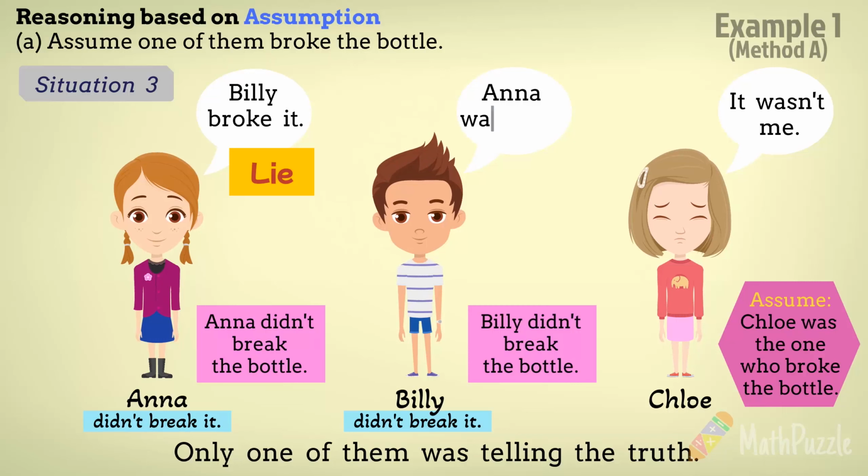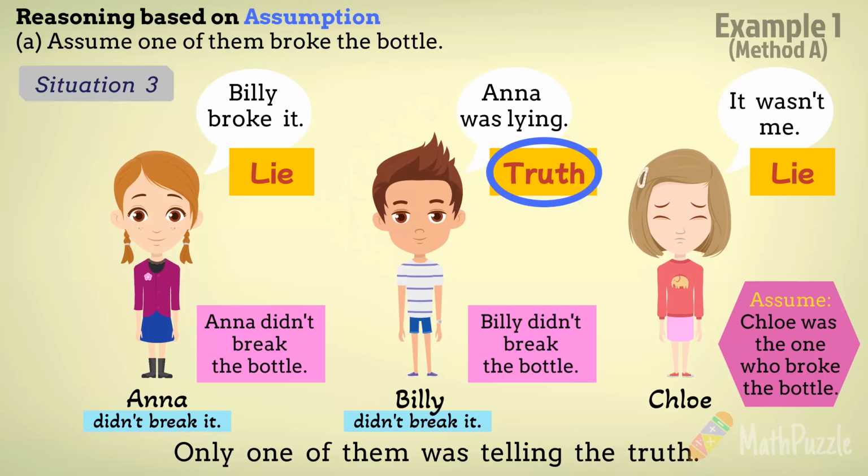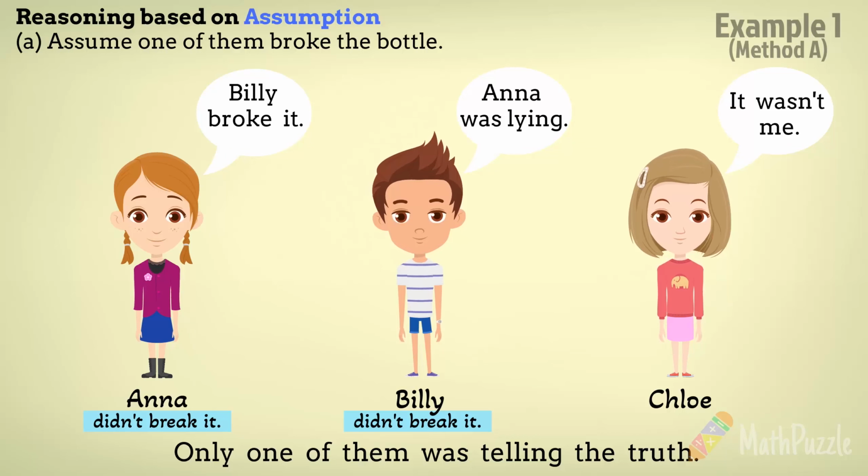Billy said, Anna was lying. He is right in telling the truth. Chloe said, it wasn't her. Under this assumption, she was the one who broke it. So she was lying. We can see one truth and two lies among their statements, which fulfills the statement, only one of them was telling the truth. After examining each assumption individually, we can determine that two of the assumptions are not valid, while one assumption remains valid. In conclusion, Chloe was the one who broke the bottle.